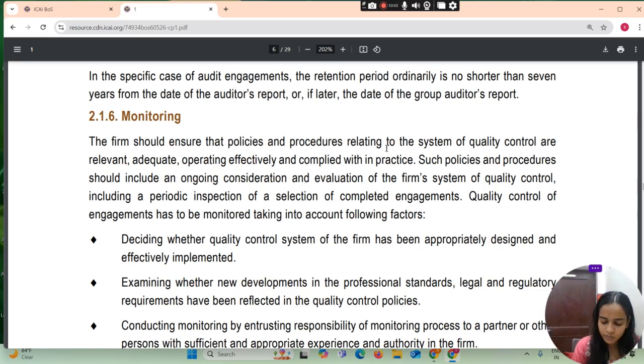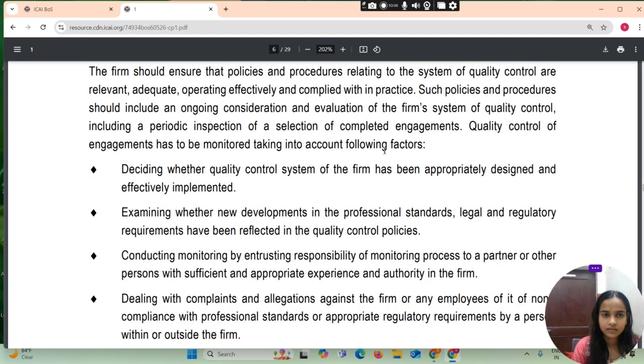Quality control of engagement has to be monitored, taking into account the following factors. Deciding whether the quality control system of the firm has been appropriately designed and effectively implemented. Decide whether the quality control system of the firm is appropriately designed and effectively implemented or not. Examine whether the new developments in the professional standards, legal and regulatory requirements have been reflected in the quality control policy.